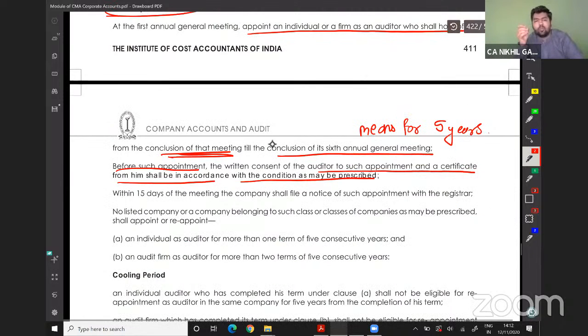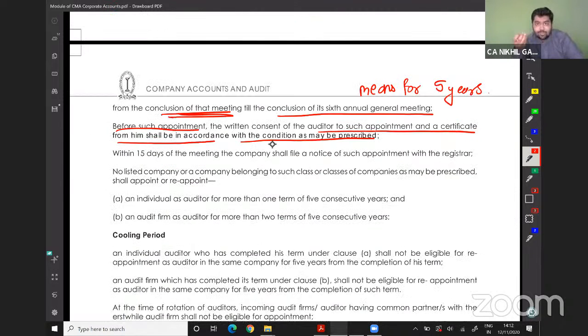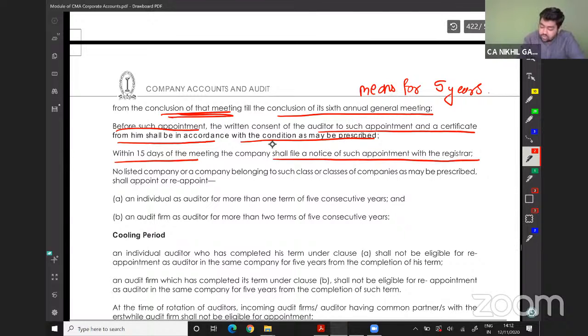Before such appointment, we should ask the auditor, we want to appoint you. Do you want to be an auditor? Yes. So he should say yes, and there are a few terms and conditions, that he is not disqualified and so on. We will understand that as well. Within 15 days of the meeting of the company, it shall file a notice of such appointment with the registrar. Within 15 days of the meeting, the notice should be filed with the registrar.